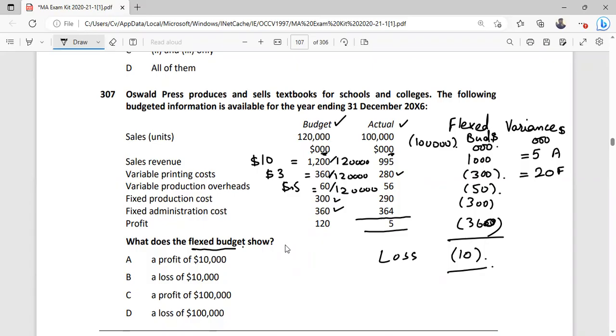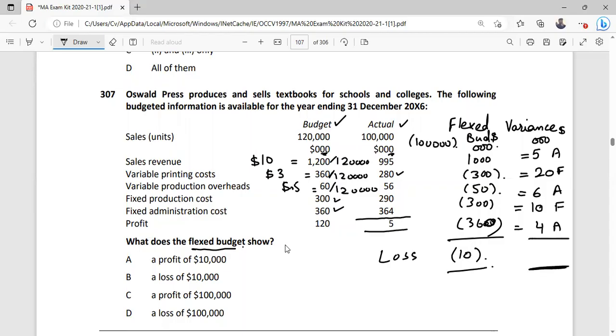Fixed cost, 56 actual, we have 50 flex budget, we have 6,000 adverse. 290,000 actual, 300,000 flex budget, so we have 10,000 favorable. Actual is 364, flex was 360, so we have 4 adverse.